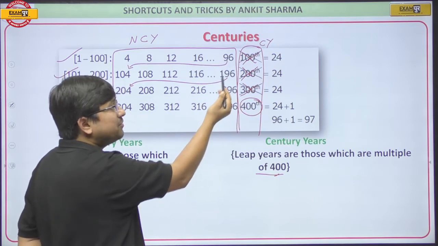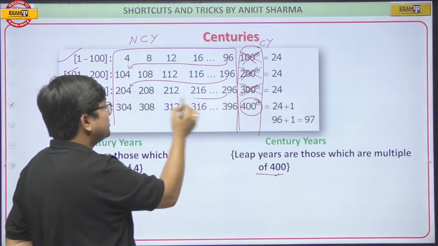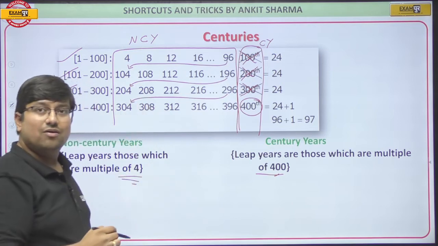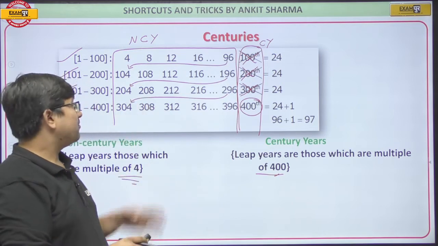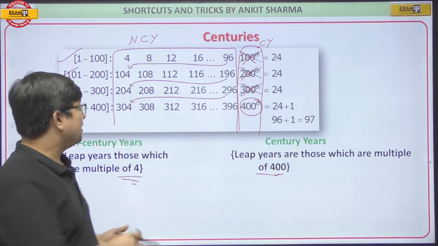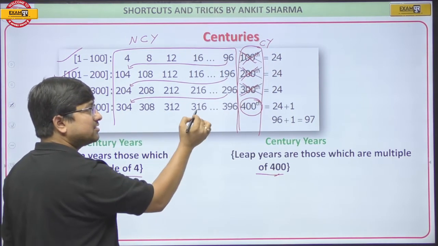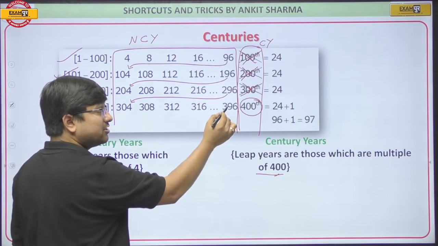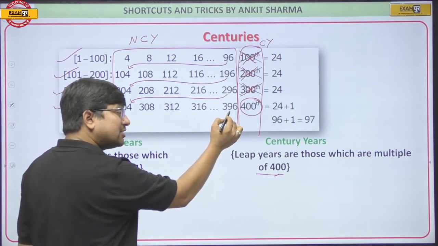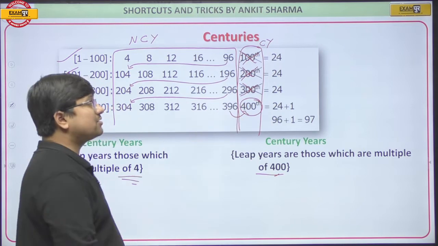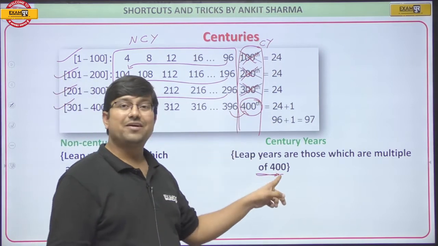But after that, the next leap year was not the 300th year, it was the 304th year. After 304th, the next leap years were 308, 312, 316, 320, and so on till 396. And after 396, the next was a leap year because it is a multiple of 400.